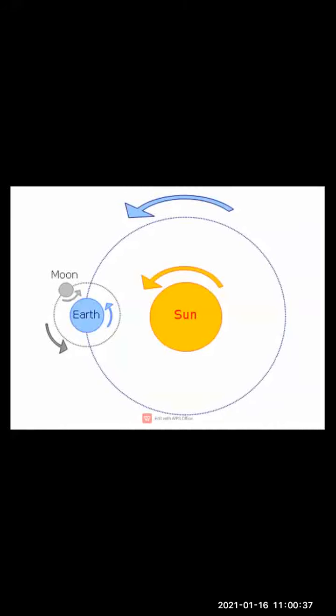So the movement of the sun towards the north or the south in a year is called what? The apparent movement of the sun. Clear? What is the apparent movement of the sun? The movement of the sun towards the north or south in a year is called what? The apparent movement of the sun.